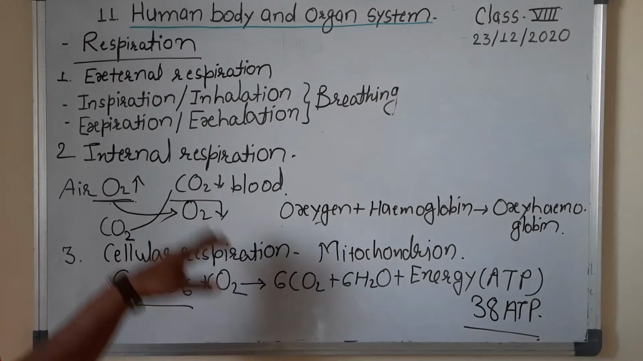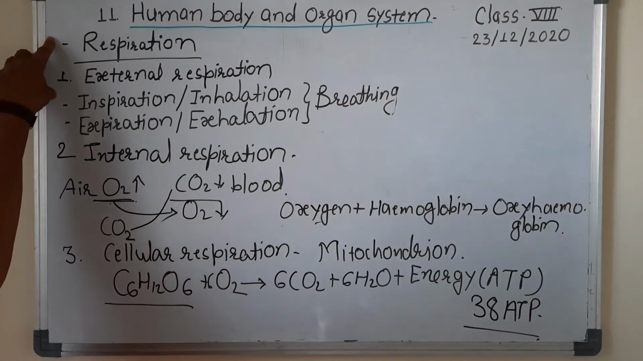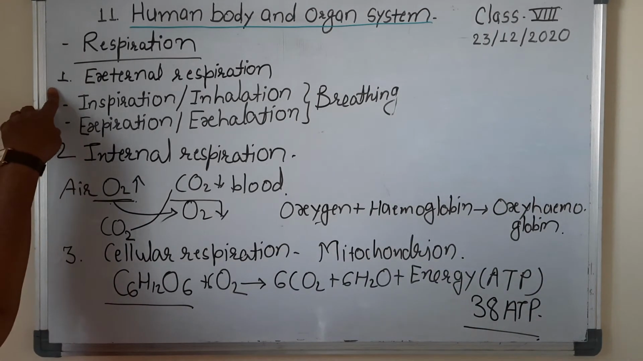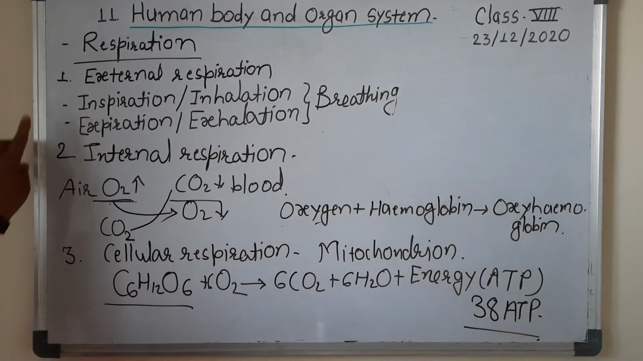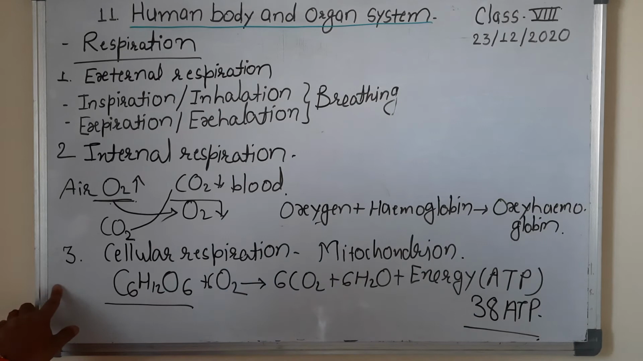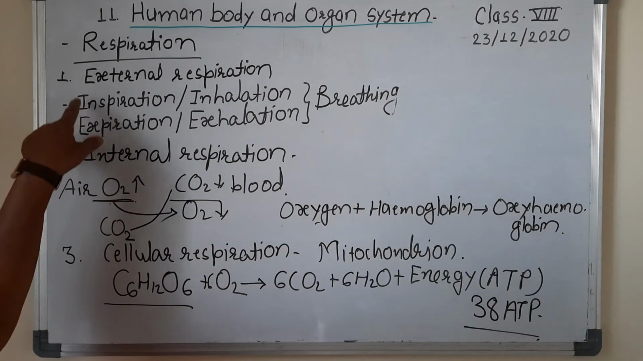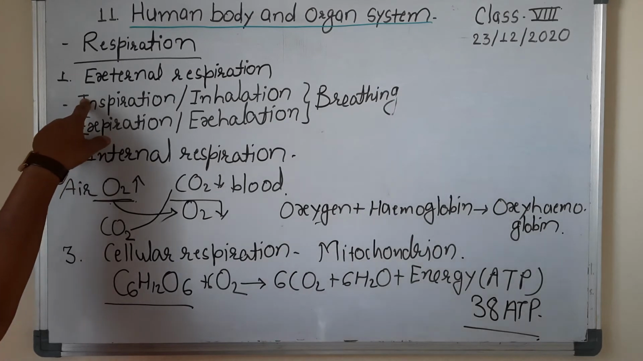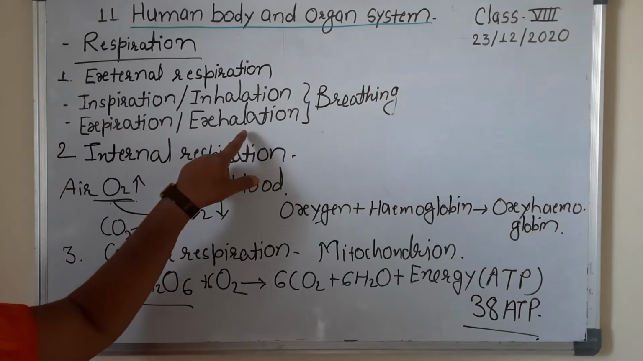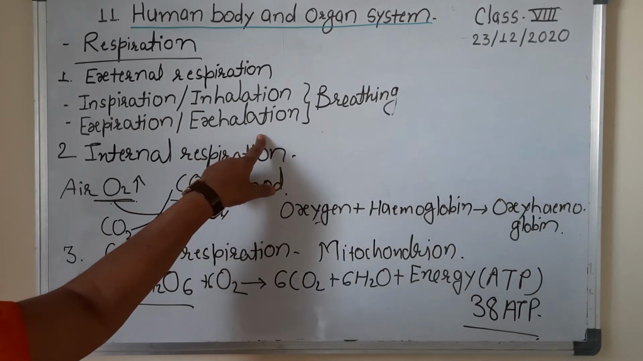So how does respiration take place in humans? In humans, the process of respiration is completed in 3 steps. Number 1, breathing or external respiration. Number 2, internal respiration, and number 3, cellular respiration. At the time of breathing, 2 processes are involved: inspiration, that is intake of air or inhalation, and expiration, that is exhalation or removal of air from the body.